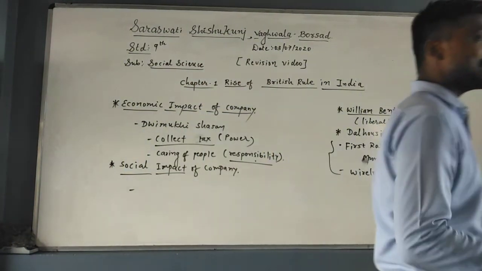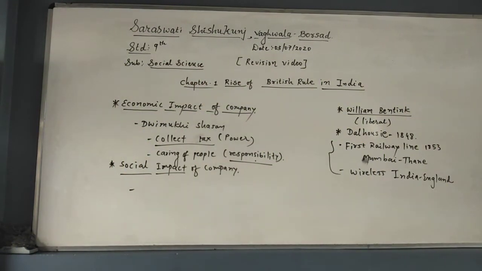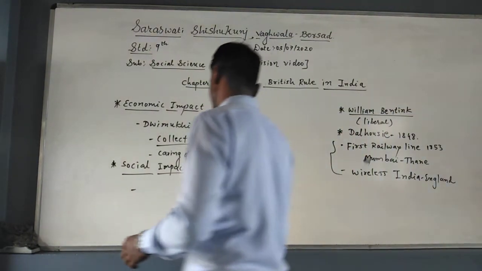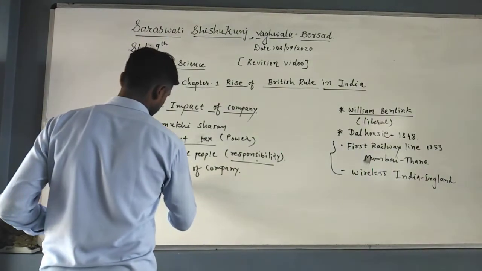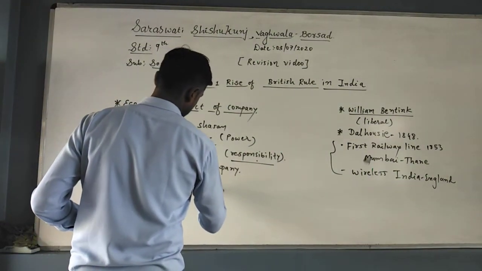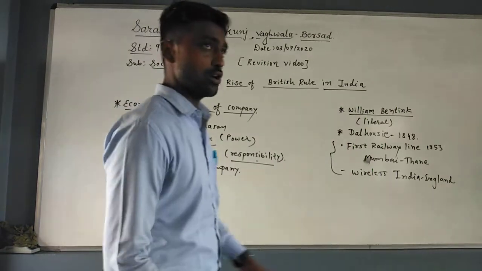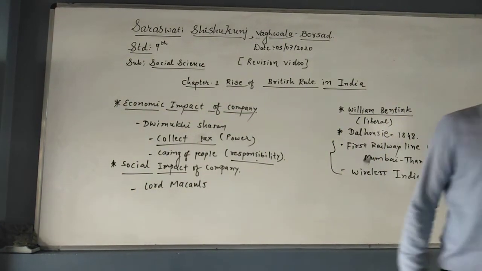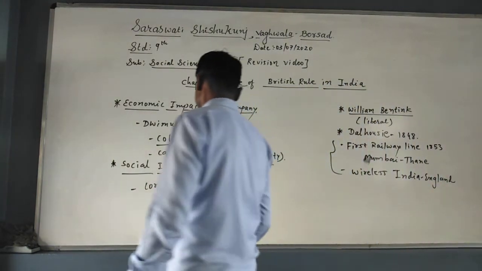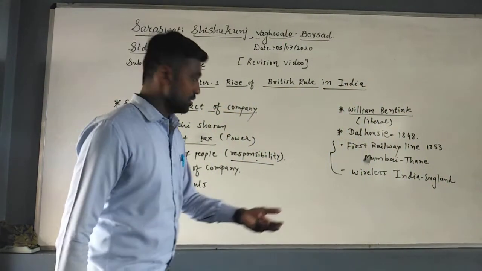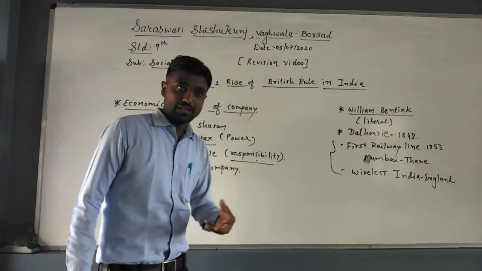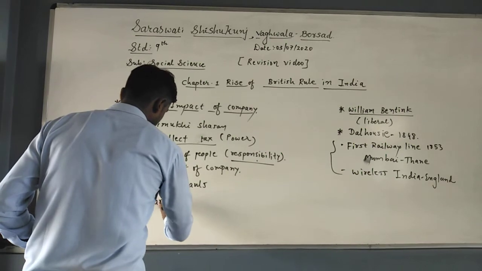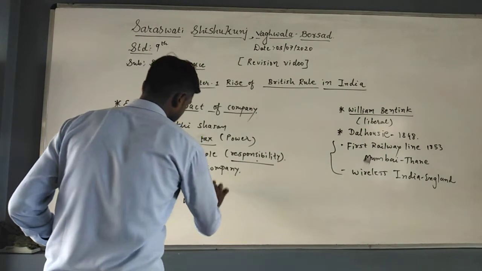Next one is that due to the Britishers, English education was implemented in India through the efforts of Lord Macaulay. Due to Lord Macaulay's endeavors, or great effort, English education was established in India. After that, English education was imparted in India under the leadership of Charles Wood.